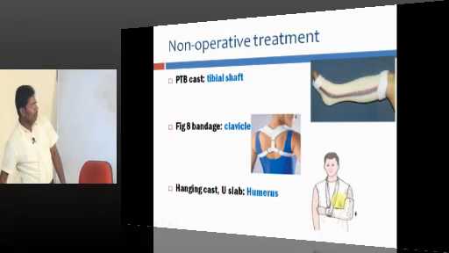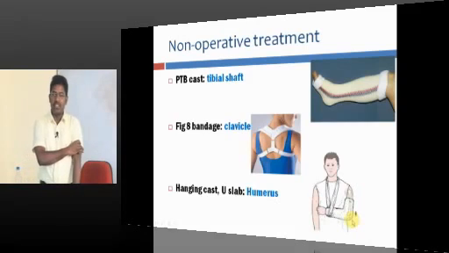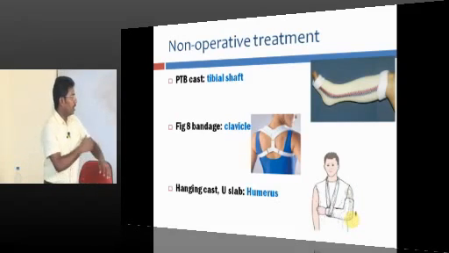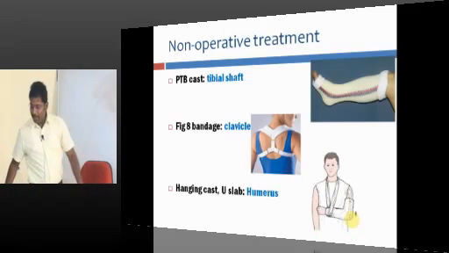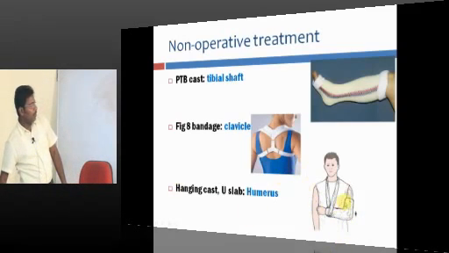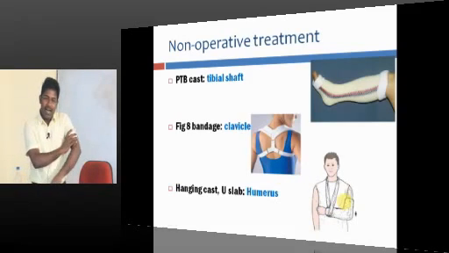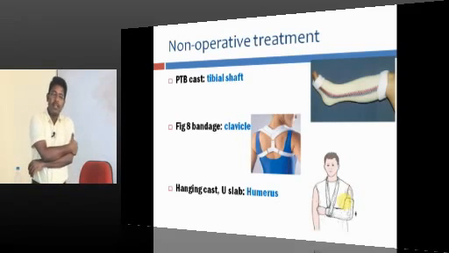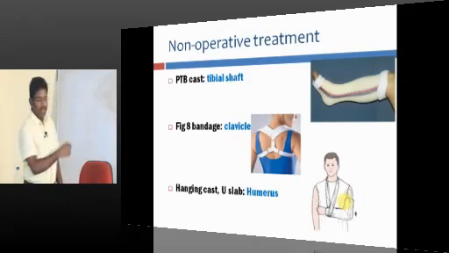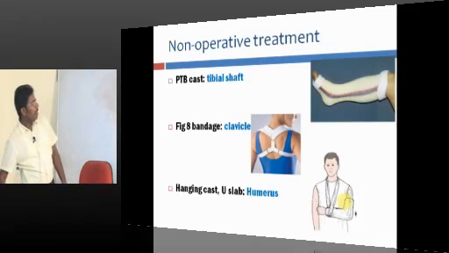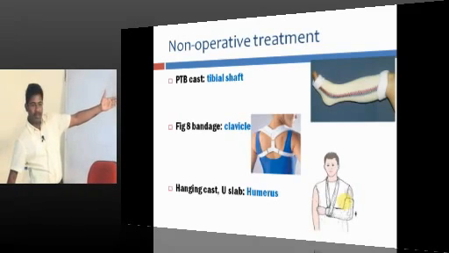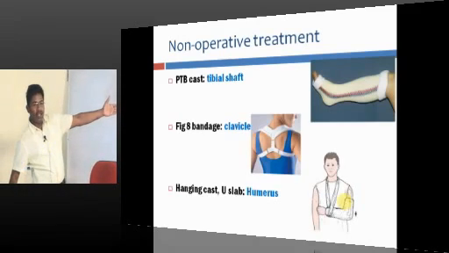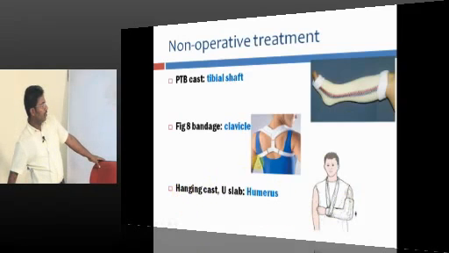And in the humerus, look at this. This is a humerus fracture. When you have a humerus fracture, you can treat by POP: one is the U-slab, the other is the hanging cast. The example here is the hanging cast. You apply POP, and the weight of the POP will pull down and align the fracture. By gravitational force, the cast is hanging and it reduces the fracture. So hanging cast and U-slab; I will teach you some other slide later. So PTB cast for tibia, figure of 8 for clavicle, and hanging cast or U-slab for humerus. See, hanging, H, U, humerus. You can easily remember.